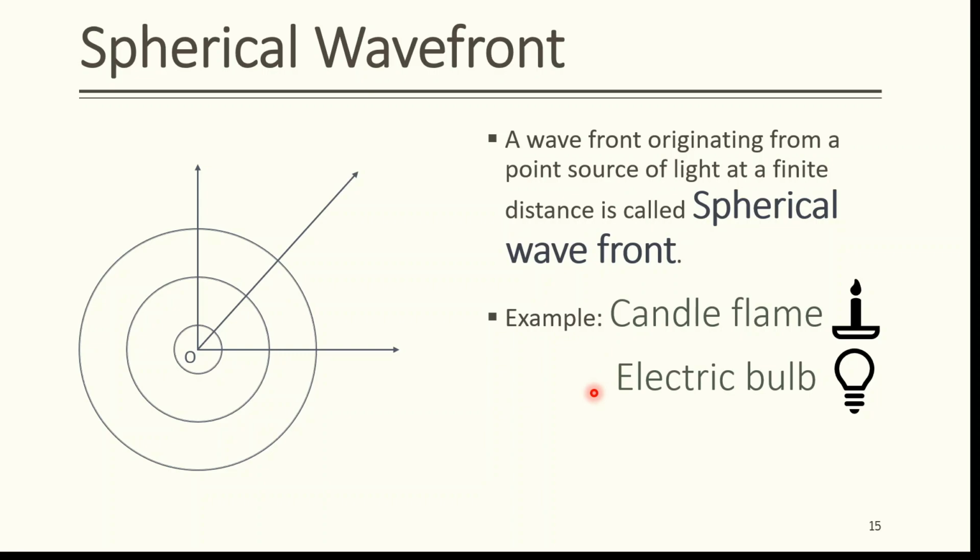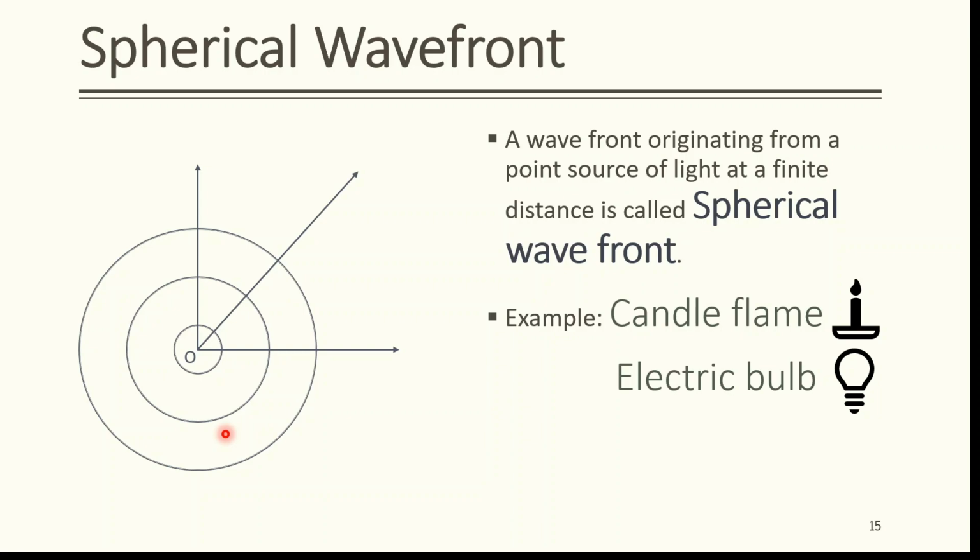Consider a point source at O. Then the surface passing through all points having the same distance and having the same phase is a spherical wavefront. In this case, they are spheres centered on the source at O, which are shown in the figure.